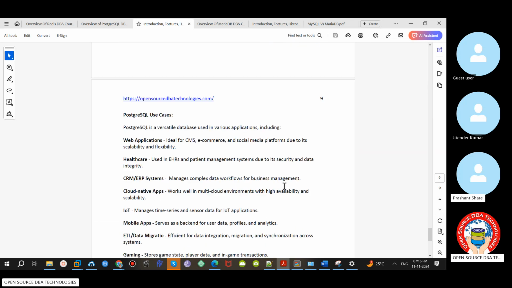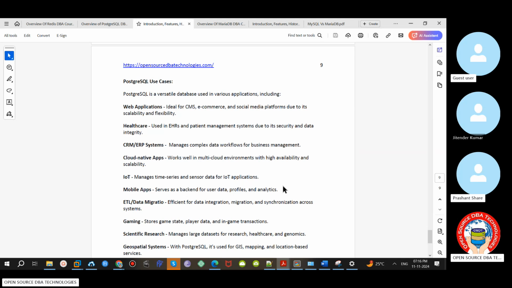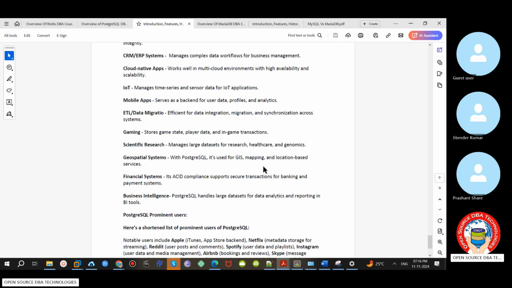Coming to use cases, as you know, PostgreSQL is an RDBMS. What type of applications can you use it for? It can be e-commerce, where they want to store relational data. Even healthcare, CRM, ERP systems, cloud data apps, internet of things, mobile apps, gaming, scientific research, even geographical location data, finance systems, banking systems, including